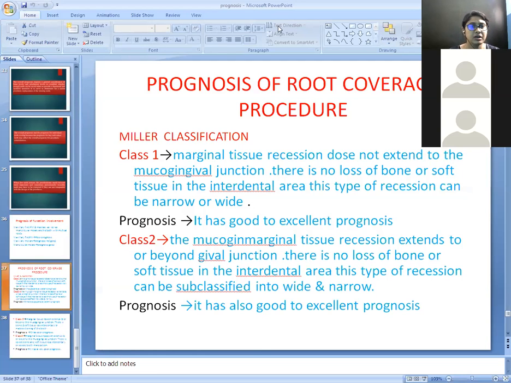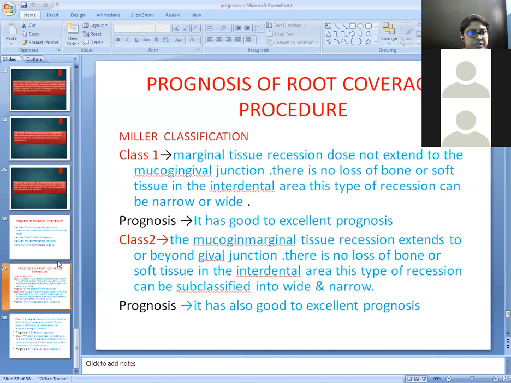Class 1 recession is marginal tissue recession which does not extend beyond the mucogingival junction, with no bone loss and no soft tissue loss. So the prognosis for class 1 recession is good to excellent, because the marginal tissue does not extend beyond the mucogingival junction. The second type is recession in which the marginal tissue recession extends to or beyond the mucogingival junction. There is no bone loss and no soft tissue loss, so the prognosis will be good to excellent for class 2 recession.